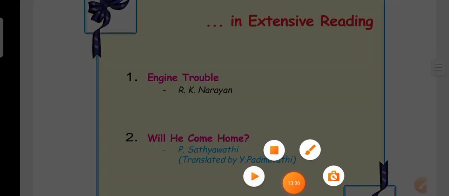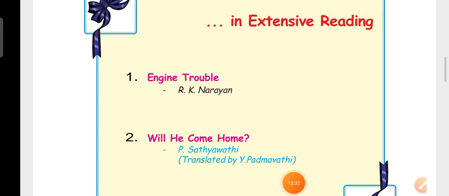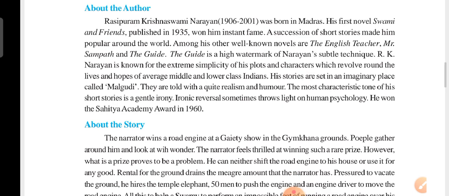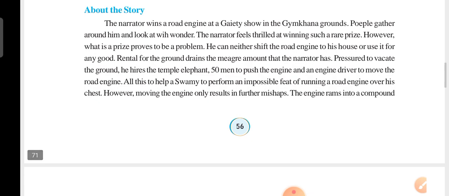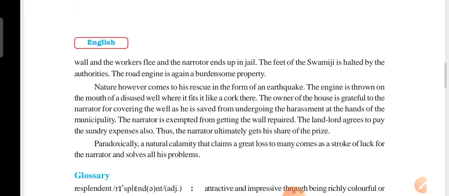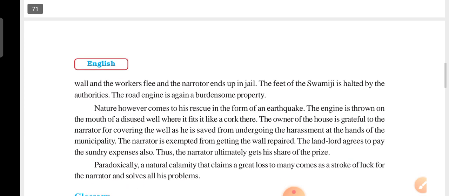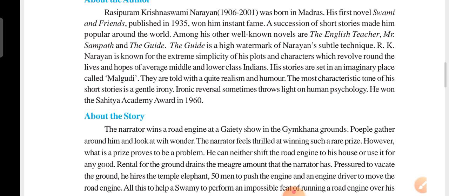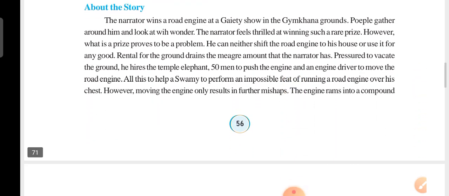So in extensive reading 2, Engine Trouble, written by R.K. Narayan. Will He Come Home? Is Satyavati. About the author. Next, about the story. About the author. About the story.